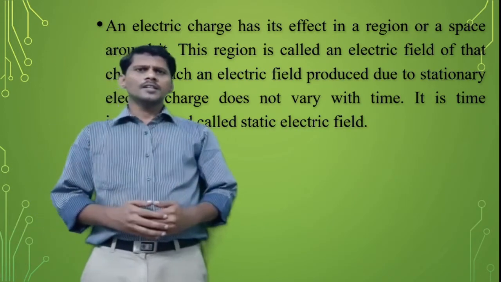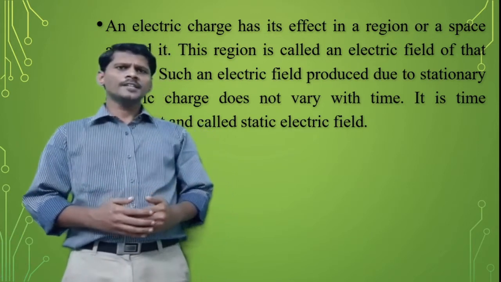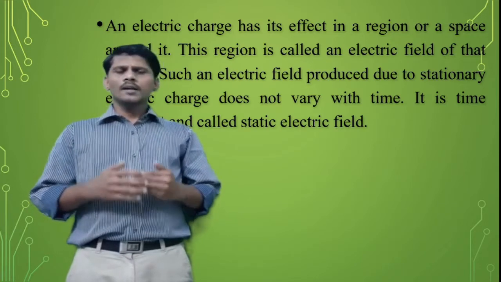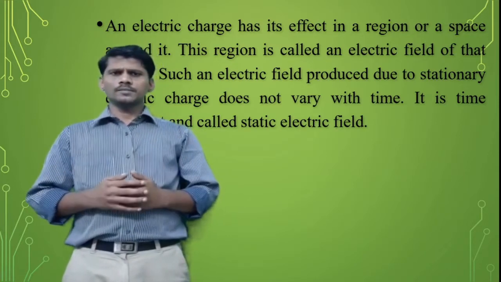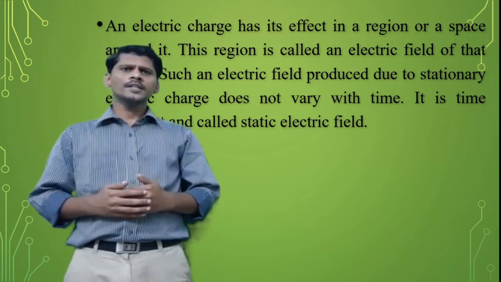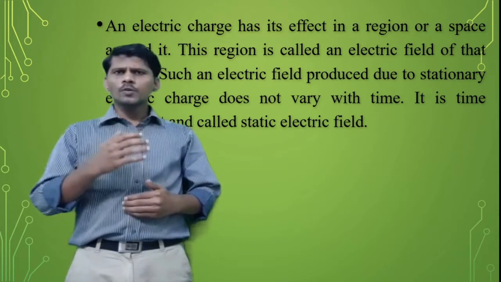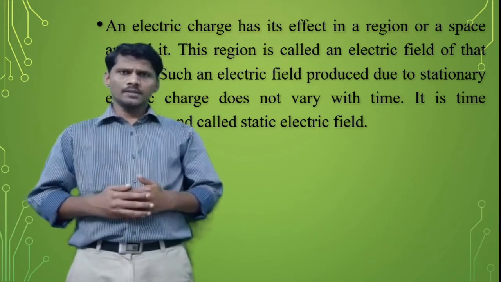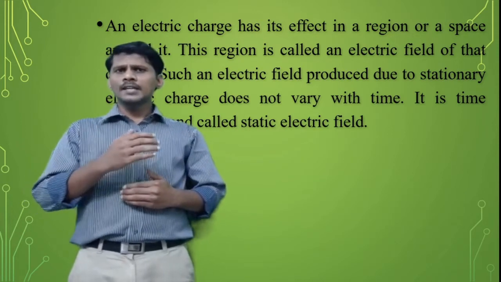An electric charge has its effect in a region or space around it. This region is called the electric field of that charge. Such an electric field produced due to stationary electric charges does not vary with time. It is time invariant and it is called a static electric field.